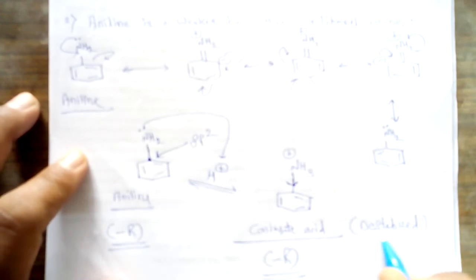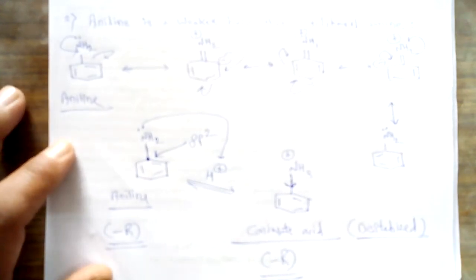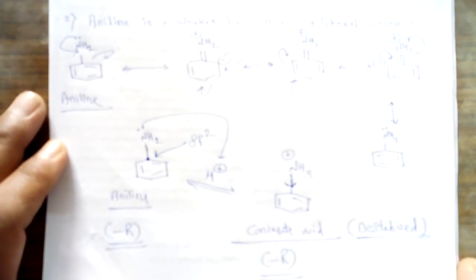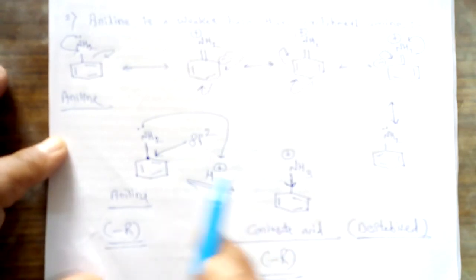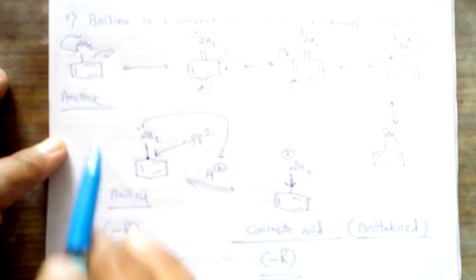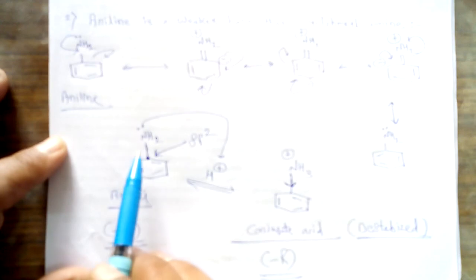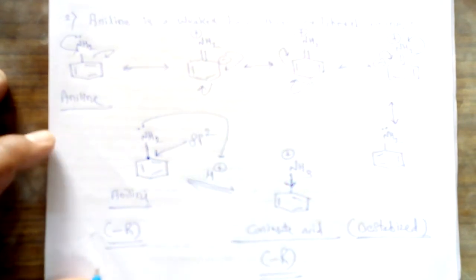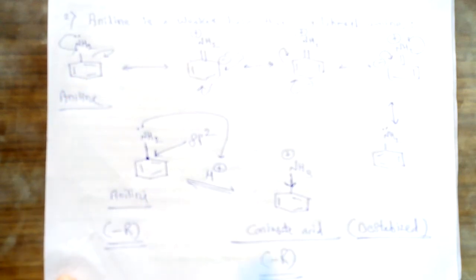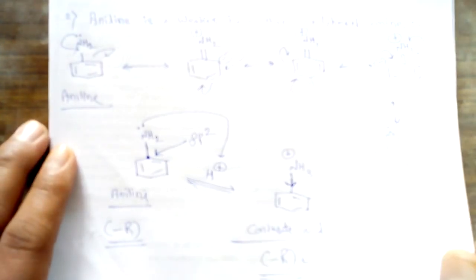As this conjugate acid becomes destabilized, it cannot be present as a stable species. So again it may get converted into the original aniline molecule, and that's why we can say that due to these two important reasons, this aniline is a weaker base. Why is it a weaker base? It depends upon two reasons. First of all, this lone pair is not easily available for donation, and second, the conjugate acid which is formed after the donation of this lone pair to the proton is destabilized due to the minus R effect.